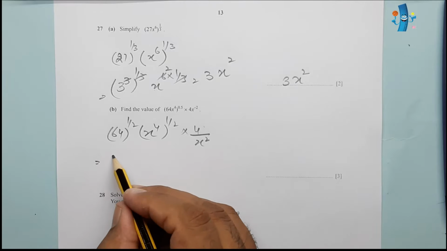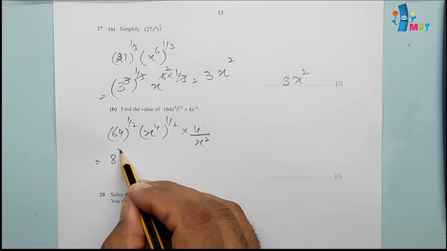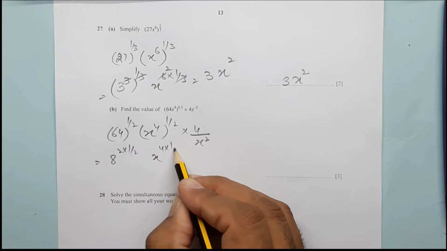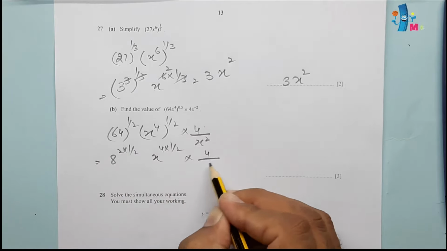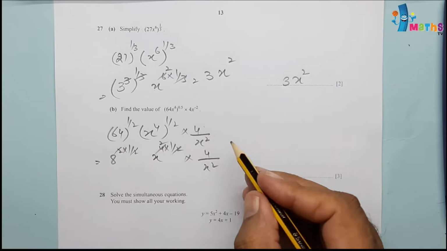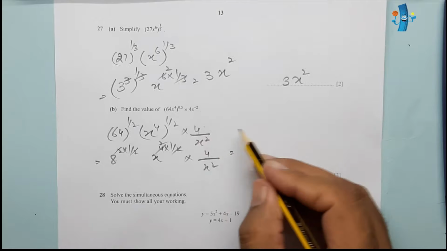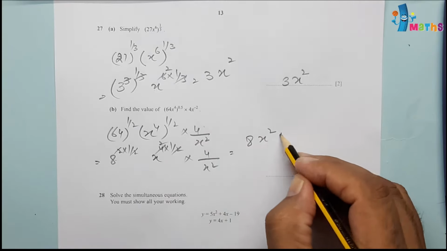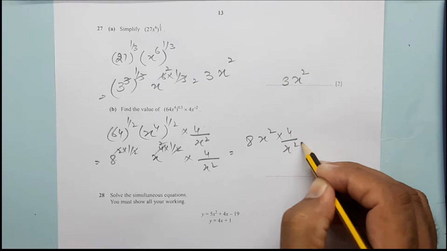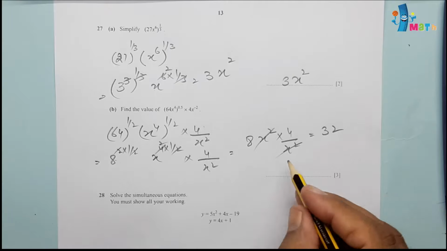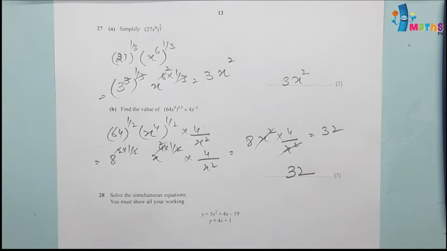This will be 8 squared into 1 by 2, and x raised to 4 into 1 by 2, into 4 over x squared. This will cancel and this will cancel. So the net answer will be 8x squared into 4 over x squared. x squared will cancel with 8x squared and the answer will be 32. We write here 32.